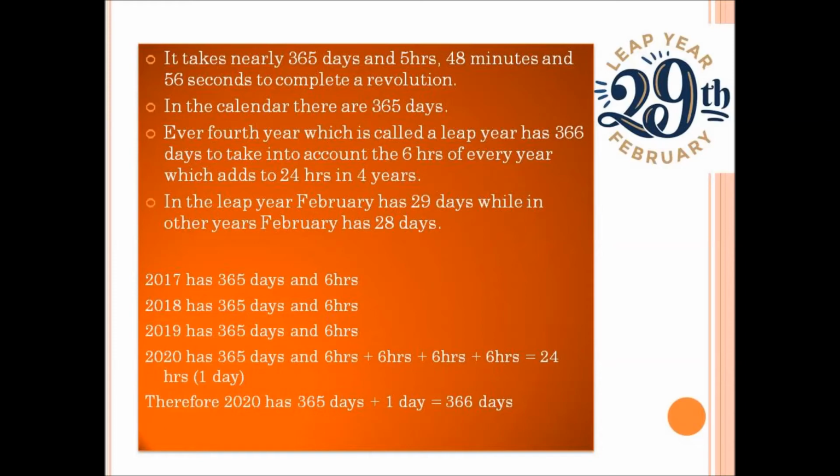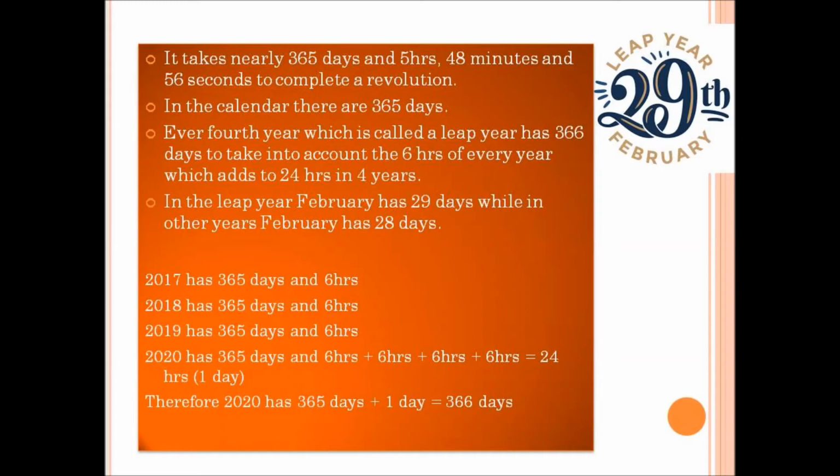For example, consider in the year 2017 there are 365 days and the remaining 6 hours is carried forward, and in the year 2018 there are 365 days and the remaining 6 hours plus the previous year's 6 hours is added to the next year.